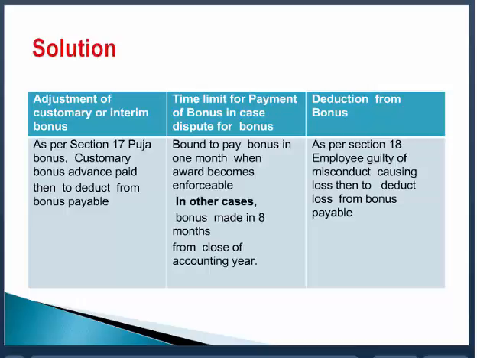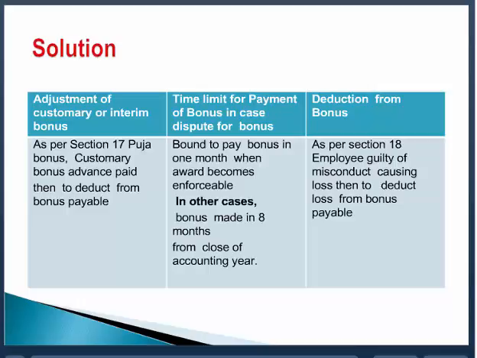This is section 18. Now remember one more point. I will just remind you. There are the two circumstances. One is if you have been dismissed because of fraud, which we talked about in section 9. If the employee is guilty of fraud and is dismissed, why has he been dismissed? Because he was guilty of fraud, of riotous and violent behavior on the premises of the employer, or of sabotage, or misappropriation or theft. And he has been dismissed because of this. Then the bonus will not be payable. Remember the word: dismissed for these reasons, no bonus.